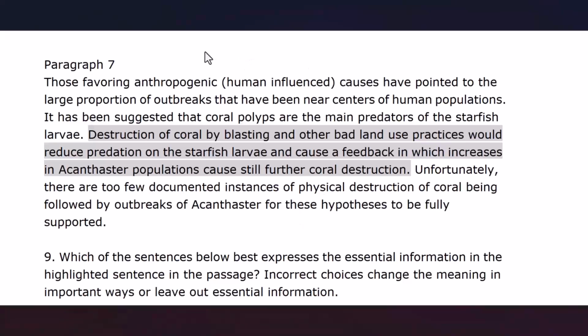So we should pay attention to direct links between concepts. Actually, it is the destruction of coral that can lead to the reduction in predation on the starfish larvae, not bad land use practices. Bad land use practices lead to a destruction of coral, and this destruction of coral, as I just mentioned, leads to a reduction in the number of starfish larvae predators.